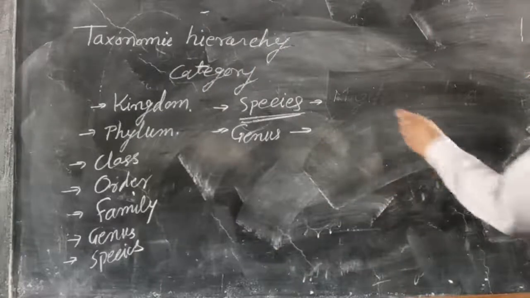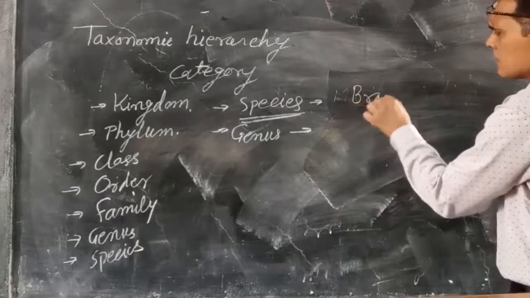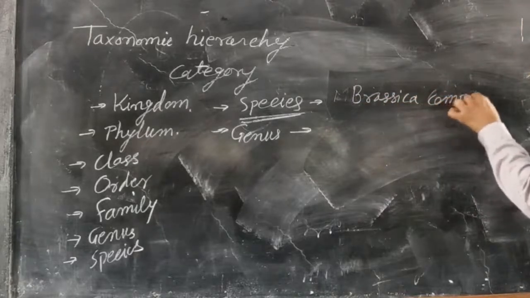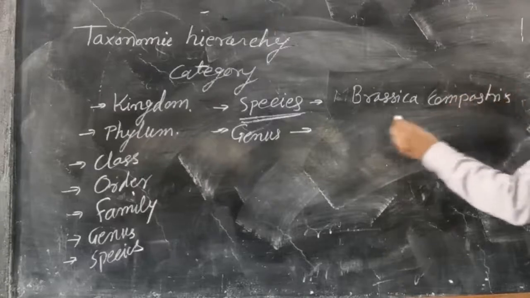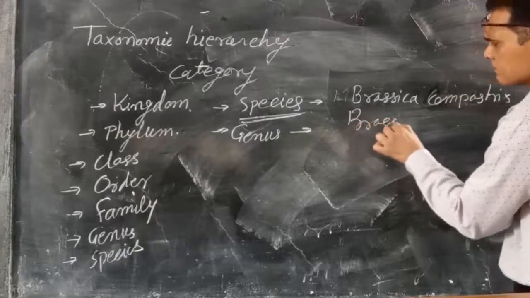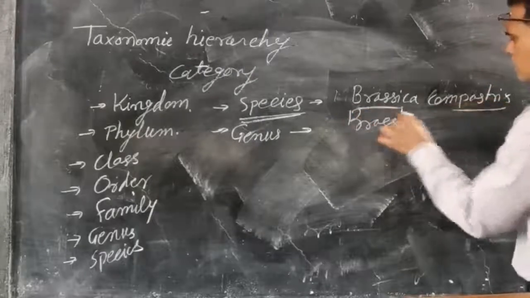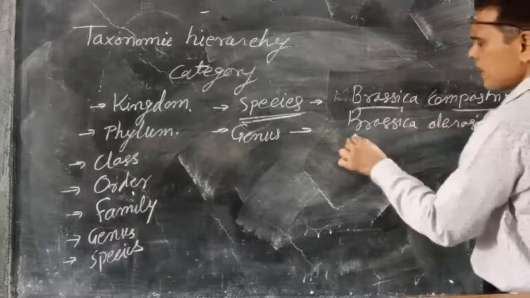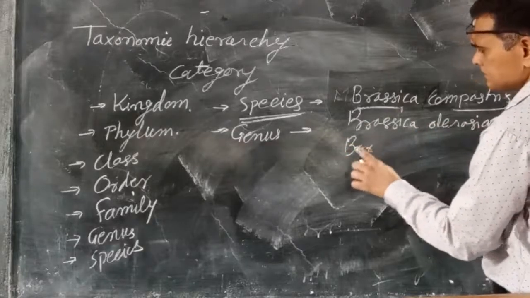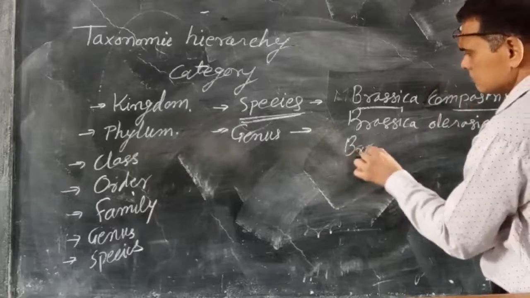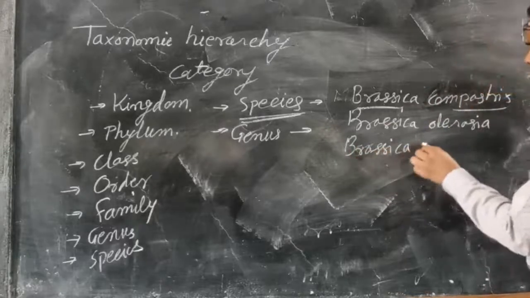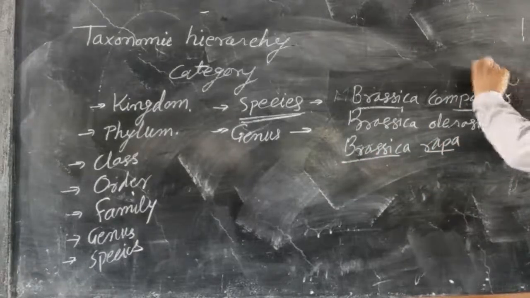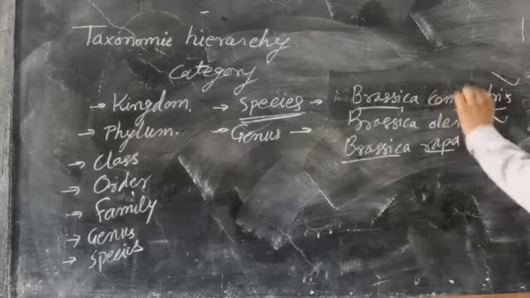For example, Brassica campestris, Brassica oleracea, Brassica rapa. These are 3 different species: campestris, oleracea and rapa.